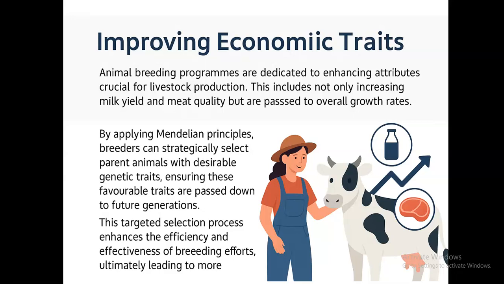This knowledge of Mendelian genetics gives us an opportunity for targeted selection processes that enhance the efficiency and effectiveness of breeding efforts, ultimately leading to more productive offspring. So this is the advantage of Mendelian genetics.